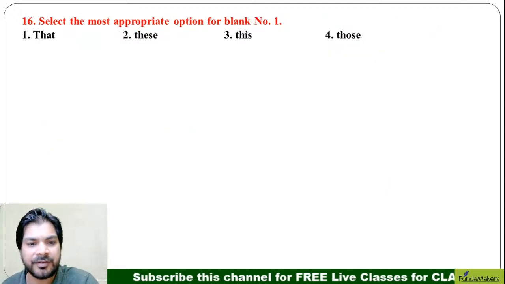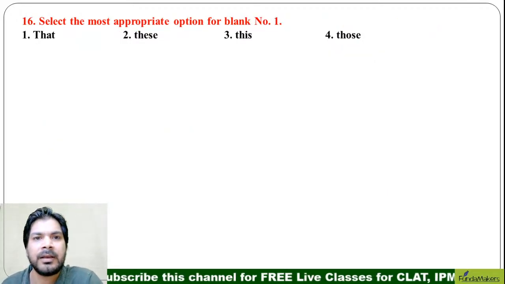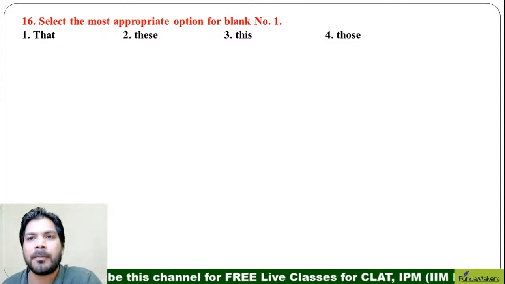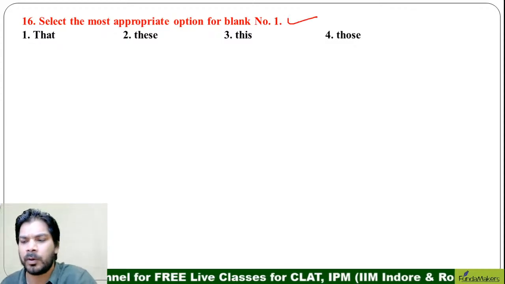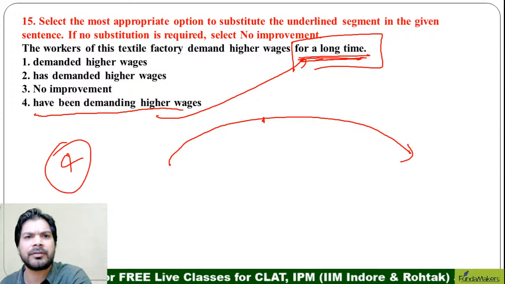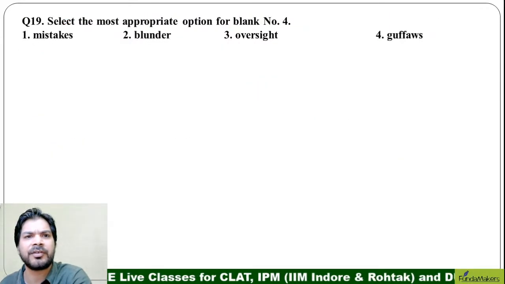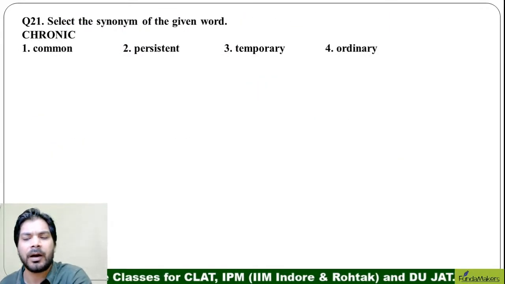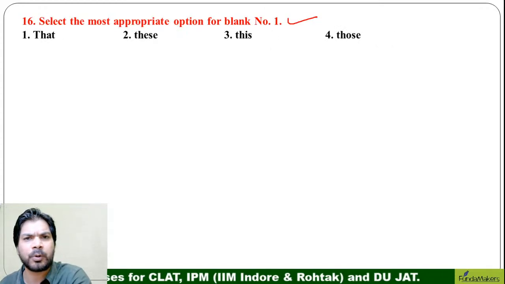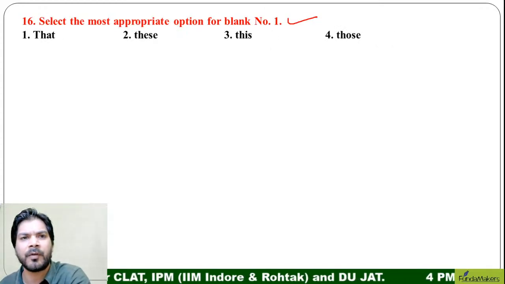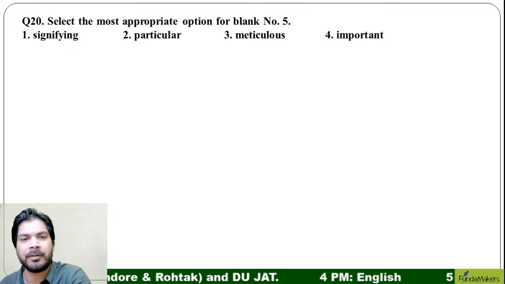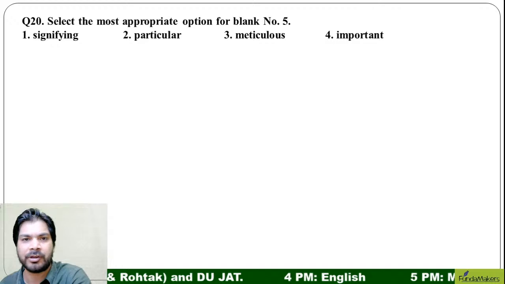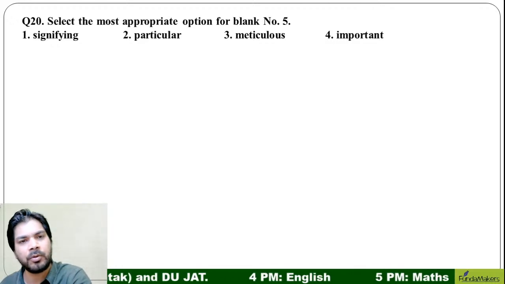Let's go to question number 16. Everyone, select the most appropriate option for blank number 1. All right. So I think this question is missing. There's a mistake in the question. We have missed the paragraph. So we'll omit question number 16, 17, 18, 19 and 20, these 5 questions. We are sorry for it because the text of the question is missing. So they are wrong questions. We will move on to another question.